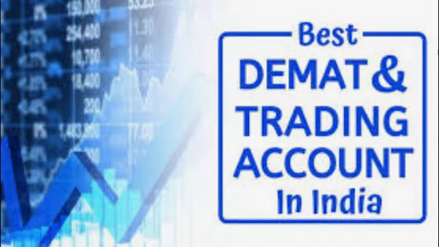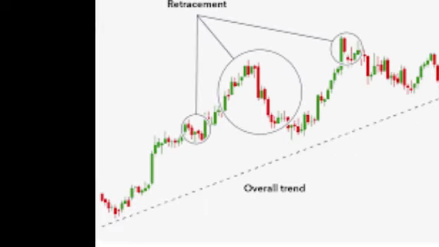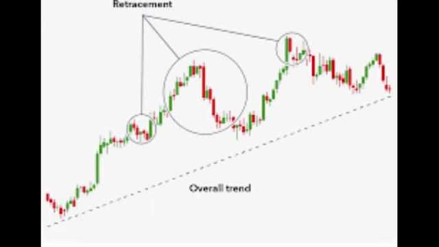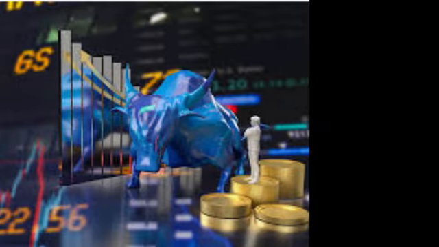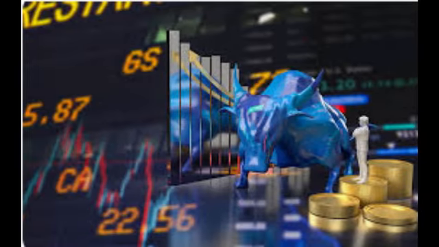1. Open a trading account. Choose a reliable brokerage firm and open a trading account. This account will allow you to buy and sell stocks online. Make sure to research different brokers for their fees and services.